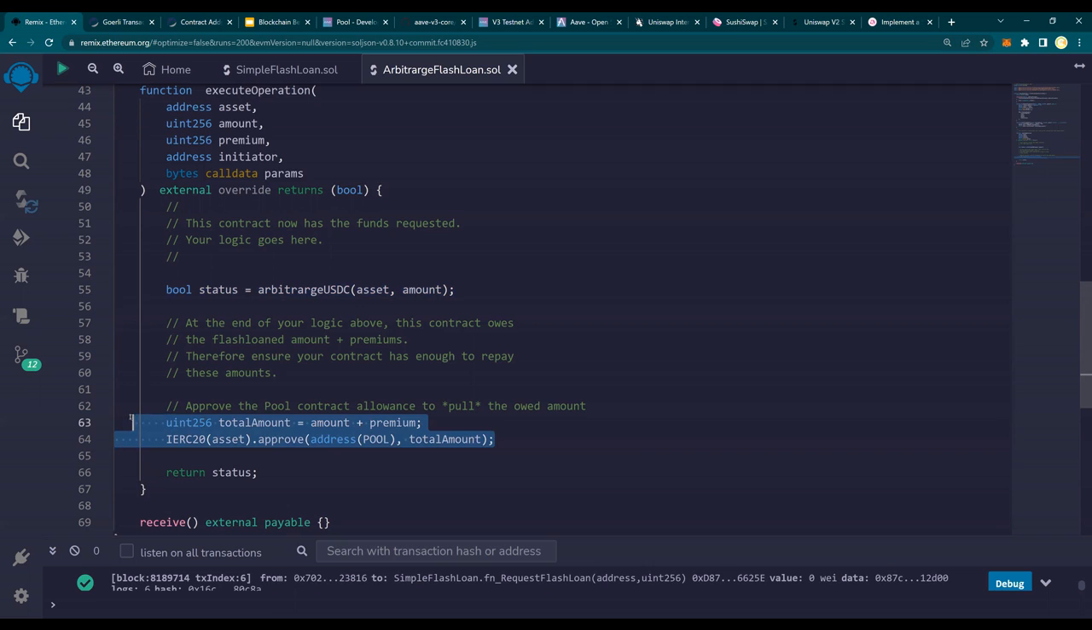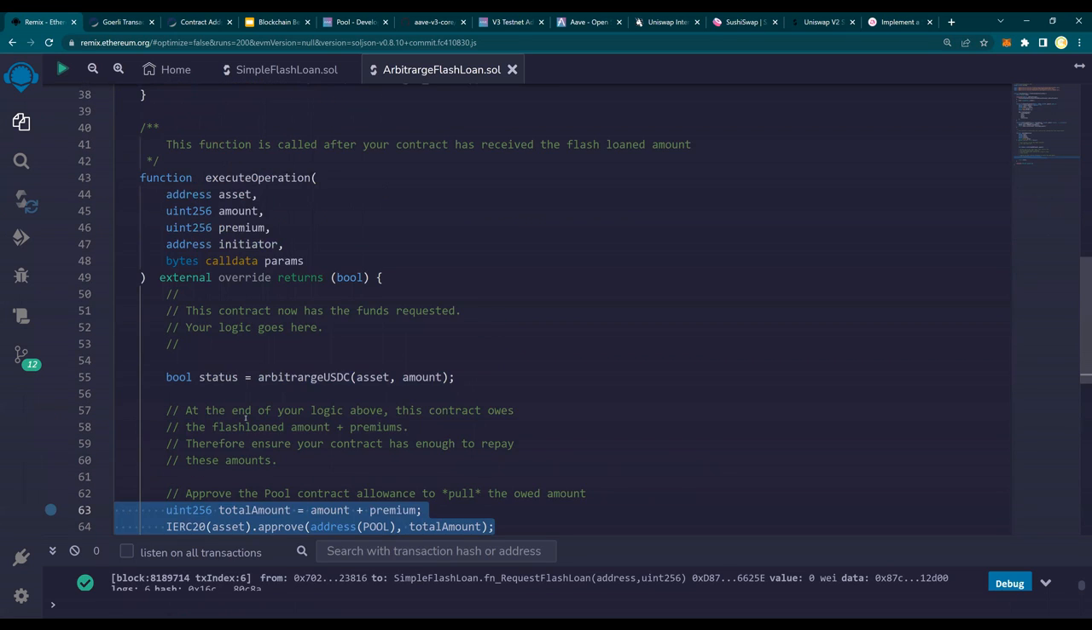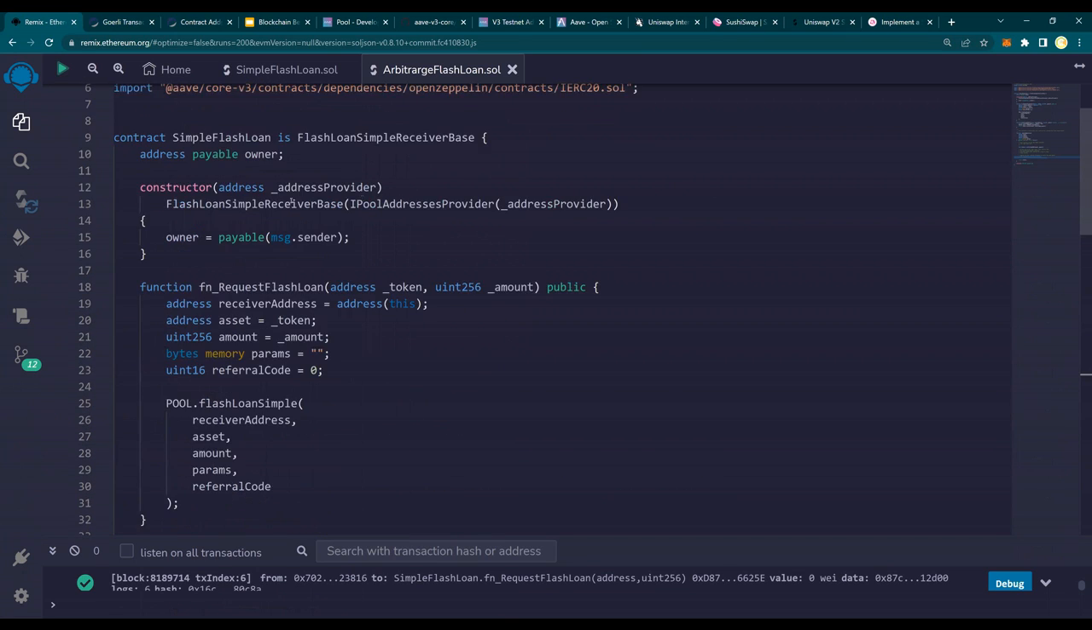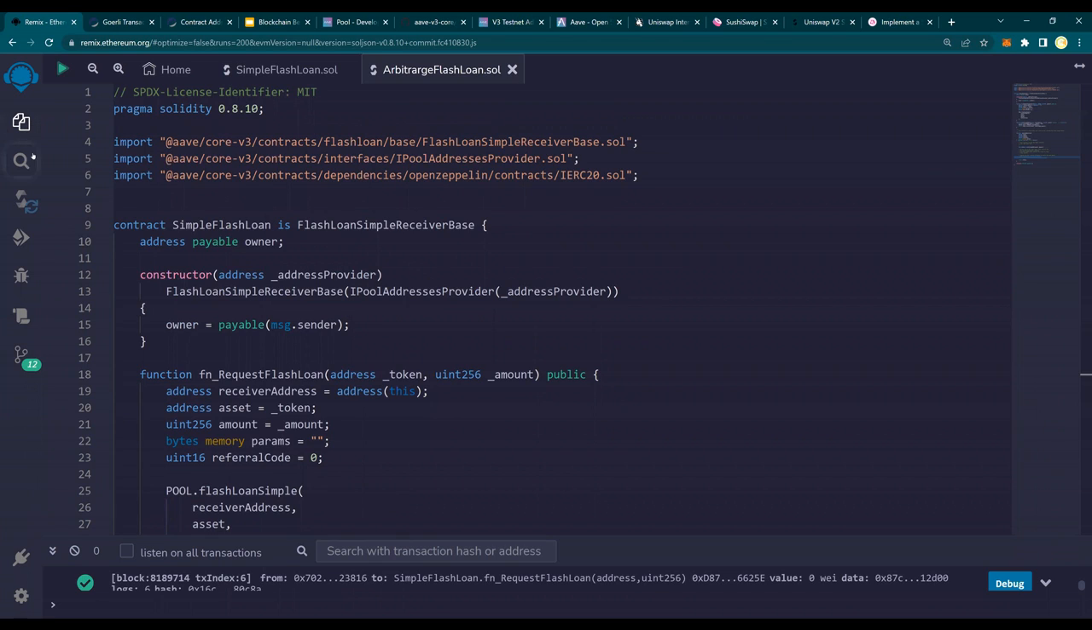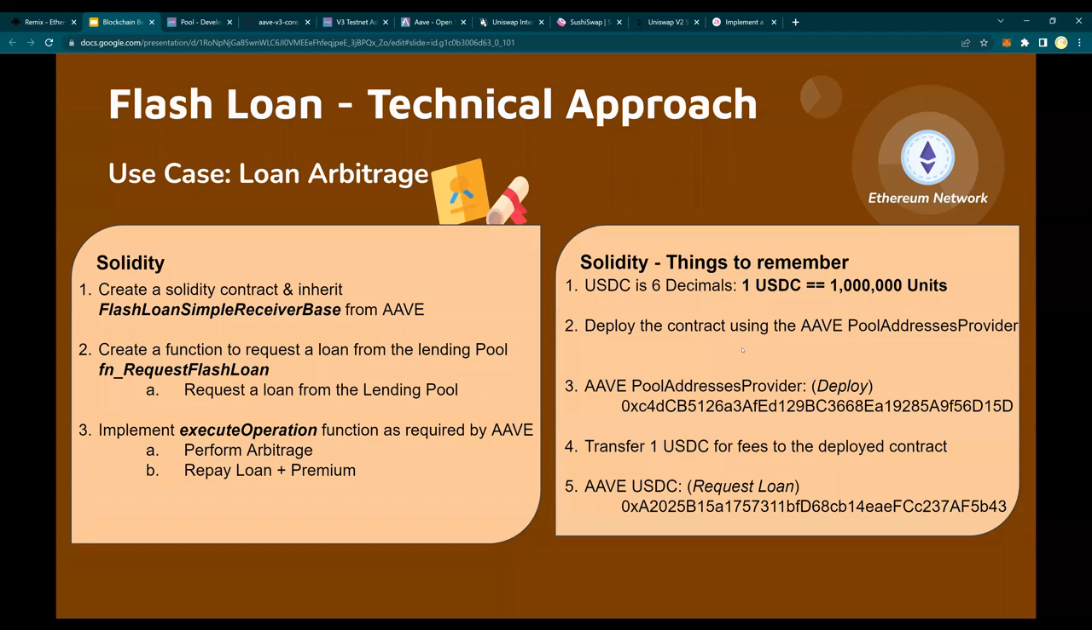And then this remains the same. It returns back to the pool. Very, very simple. Now let's deploy this contract. All of the other things are valid. That means 1 decimal places, deploy, everything remains the same, all right?